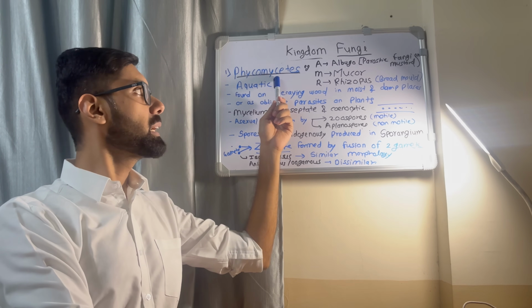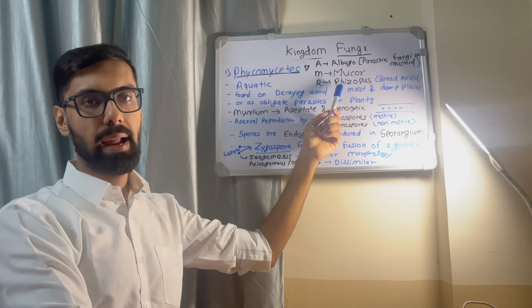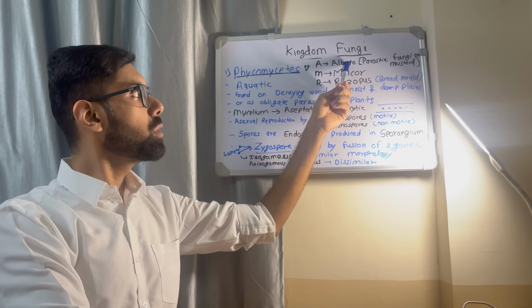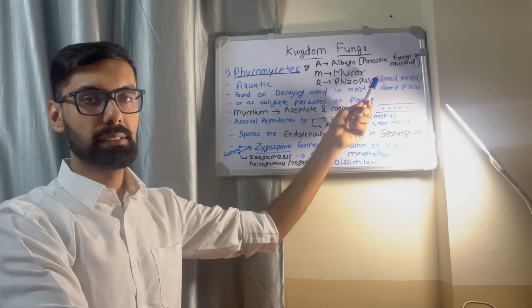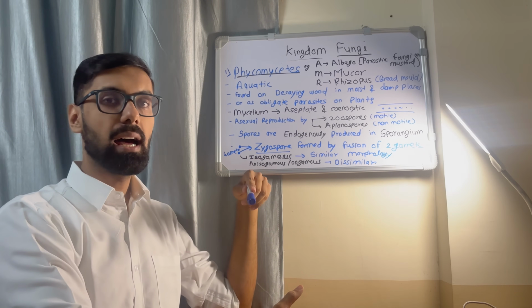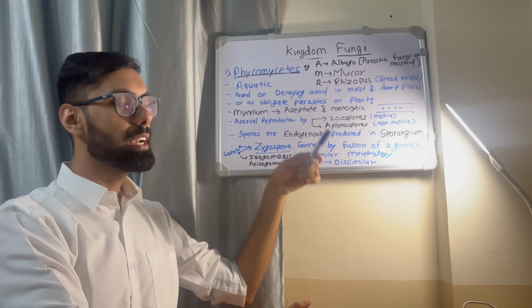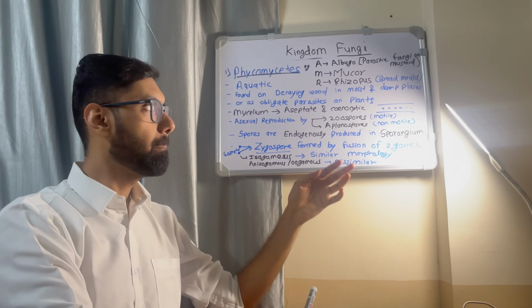Let's discuss Phycomycetes. The mnemonic is AMR, Amar, that is Albugo, Mucor, and Rhizopus. Albugo is a parasitic fungus present on mustard. Rhizopus is a bread mold, which was previously discussed. Now, Phycomycetes are aquatic fungus. They are found on decaying wood in moist and damp places or as an obligate parasite on plants.